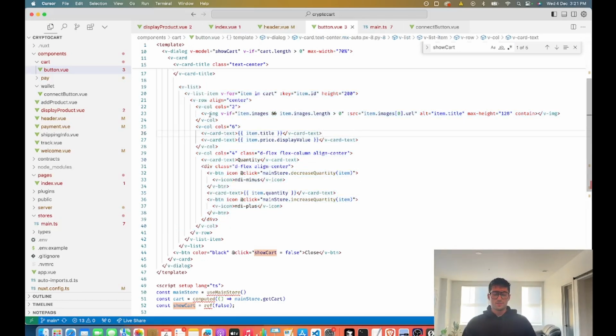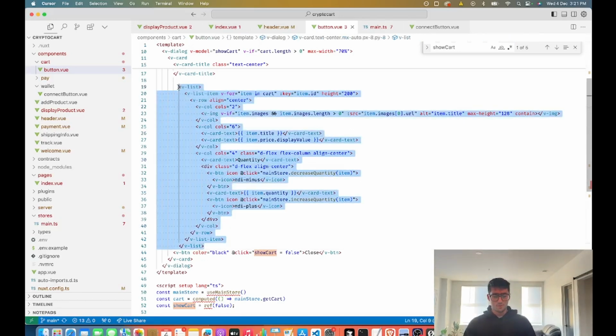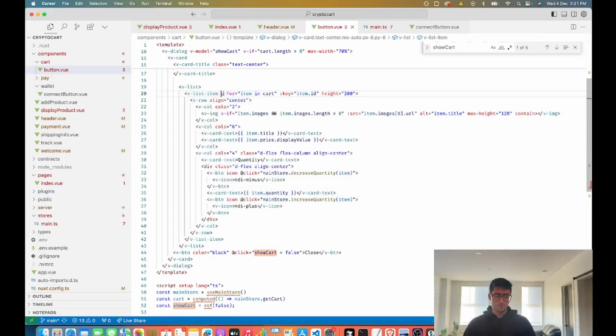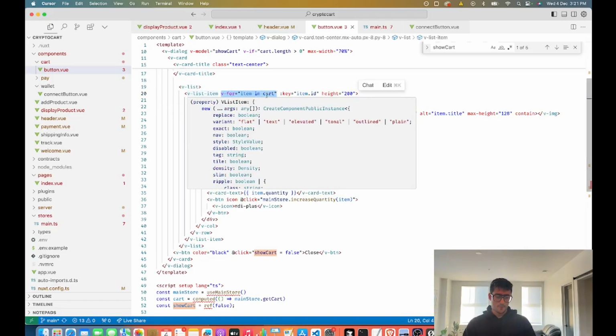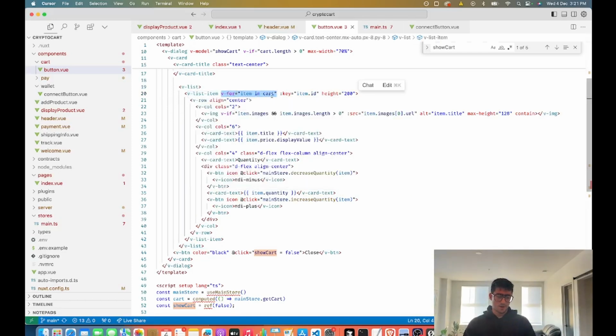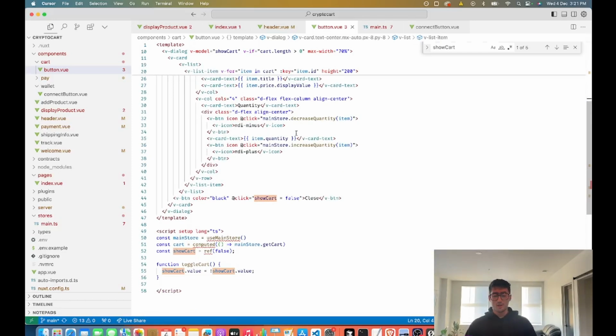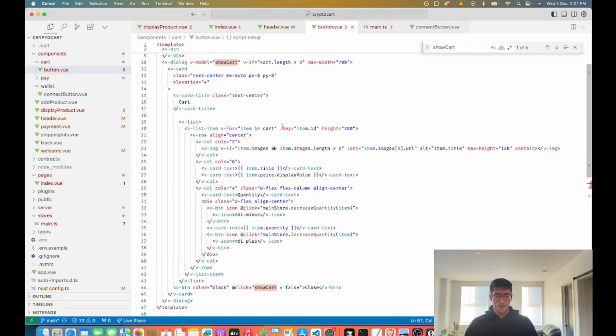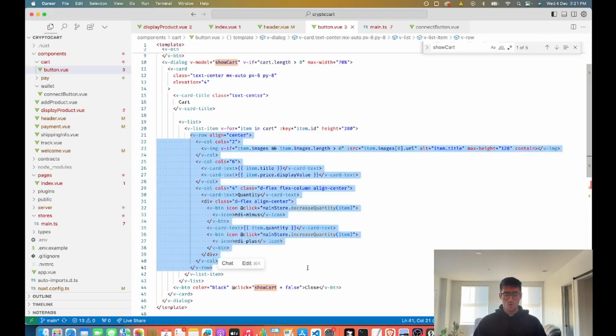And this whole component here, this whole list, is just grabbing items, right? Like we're doing our for loop here, right? So we have v-for item in cart. That means we are iterating through every single item inside of the cart that we got from our store. And then we're displaying those items as rows. So each row represents one item.